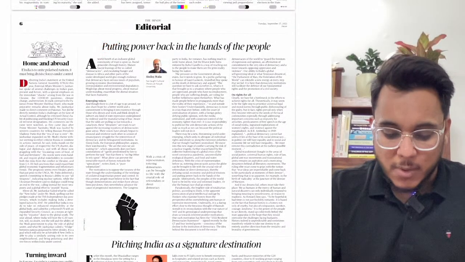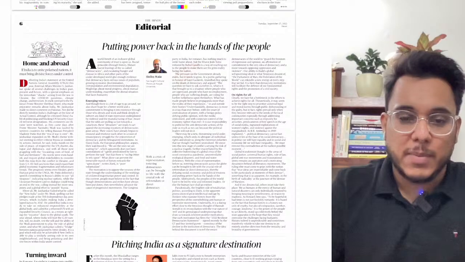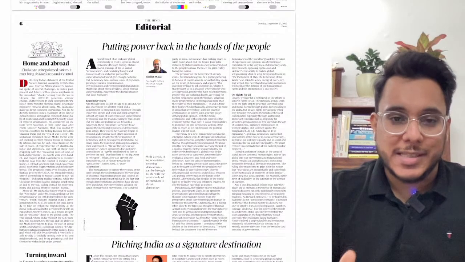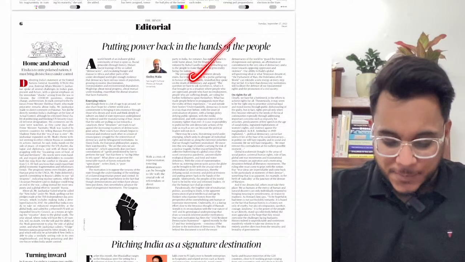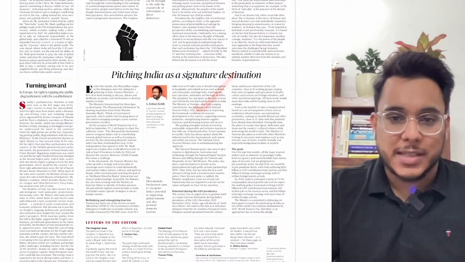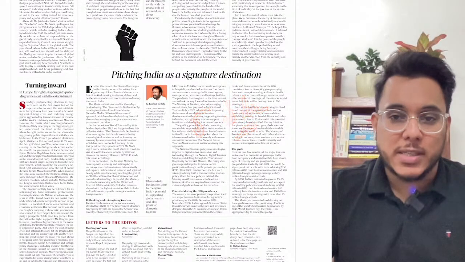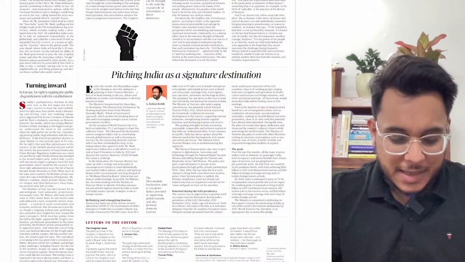The first article talks about putting power back in the hands of people. So this article talks about how democracy is right now facing certain issues, that we'll see. Then pitching India as a signature destination. So this is a very good article, a 5-star article on the tourism sector. We'll see this article entirely.